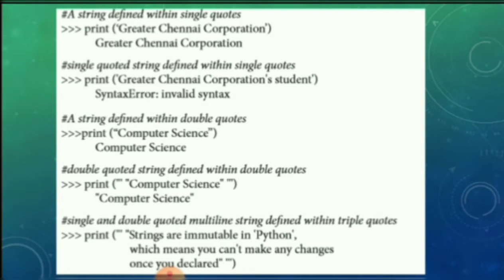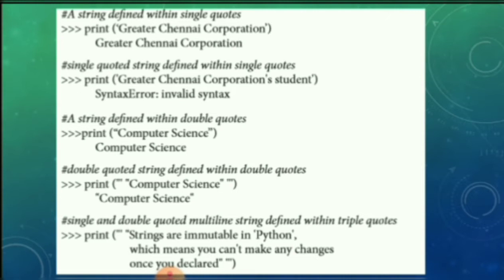The first one gives a single quote example. The second one gives an error because it contains more than one single quote within the opening and closing single quotes. The third one shows the characters computer science printed enclosed in double quotes.